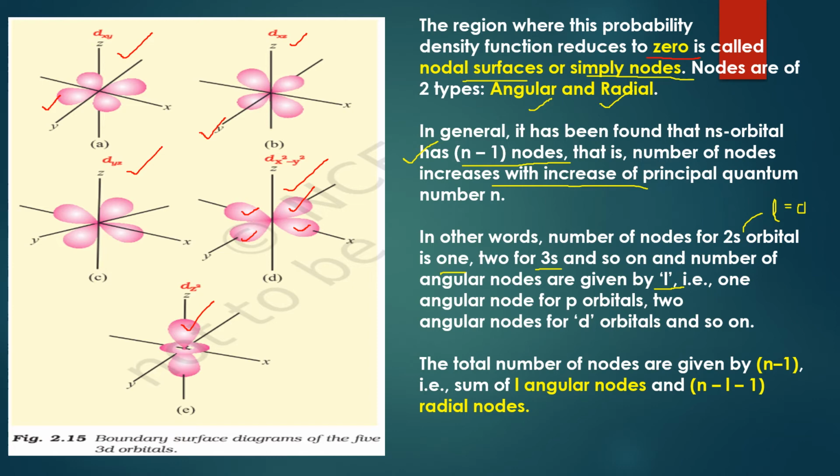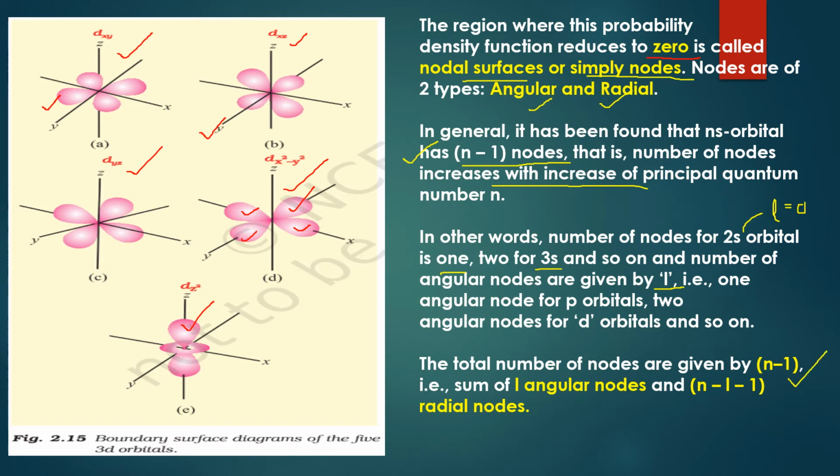But between these axes, the whole plane is there, and you can draw many different lines at different angles in that plane. In those planes there is no probability of finding the electron if you're talking about a specific p orbital. So they are called angular nodes.